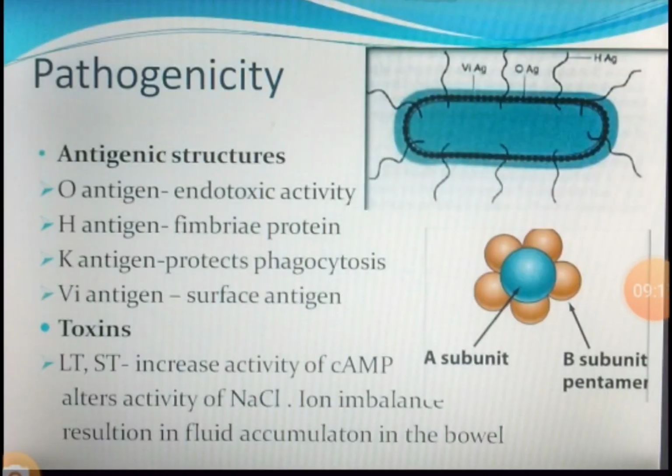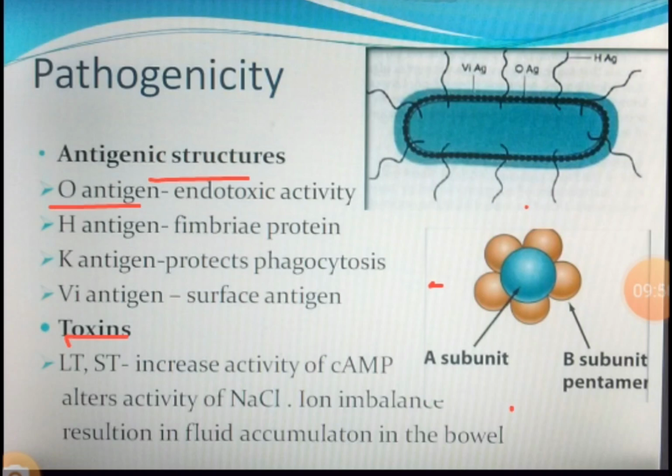Now coming to its pathogenicity. How exactly does this organism cause the disease? See, any organism to cause a disease does so either through toxin production or because of the antigenic structures it has. If any organism does not have either of these, then it cannot cause a disease. Now this organism has antigenic structures and toxins, both. Let us see what antigenic structures it has.